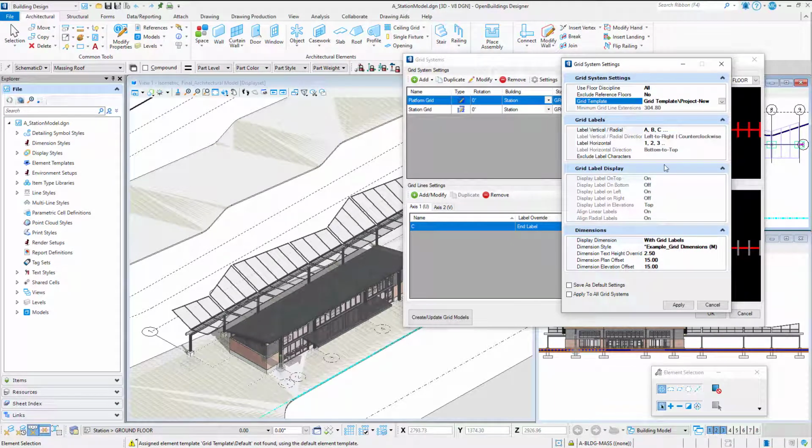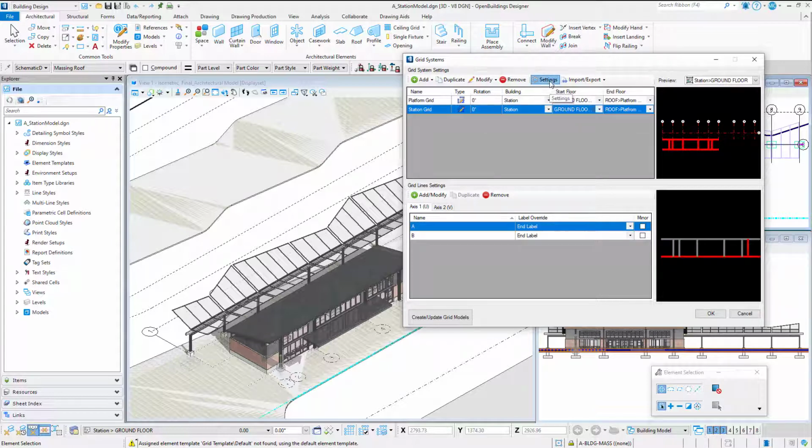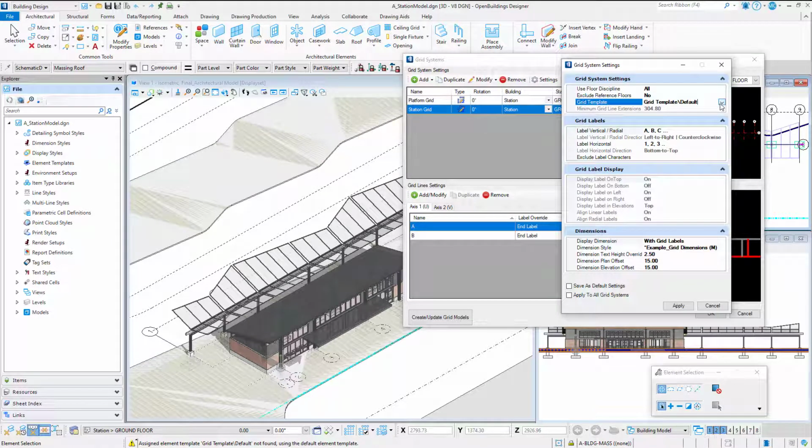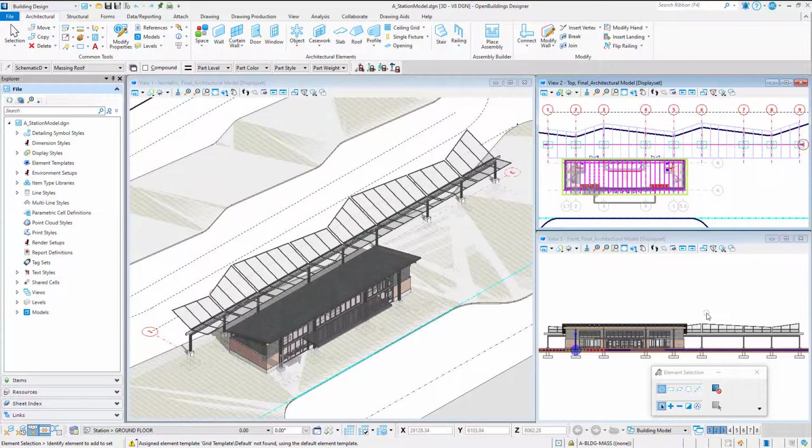I can save these settings as the default settings, which means all new grids created will use this template. I could also apply to all grid systems, which would apply it to existing grid systems. Now I will select the station grid and set it to use the grid template for existing construction. Now I see the two different grid symbologies displayed in the model.